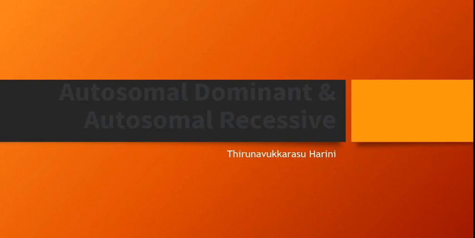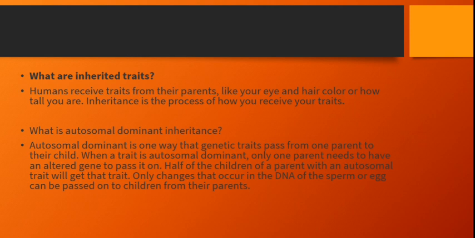Today our topic is autosomal dominant and autosomal recessive diseases. What are inherited traits? Humans receive traits from their parents, like eye and hair color or how tall you are. Inheritance is the process of how you receive your traits. What is autosomal dominant inheritance?